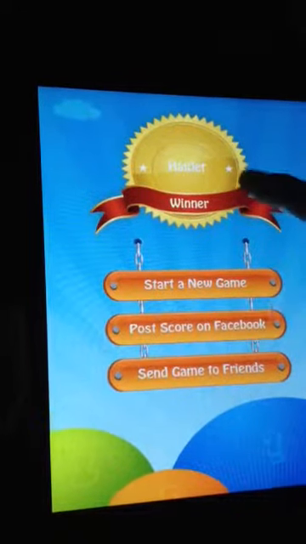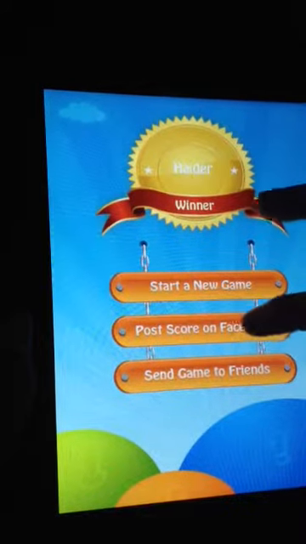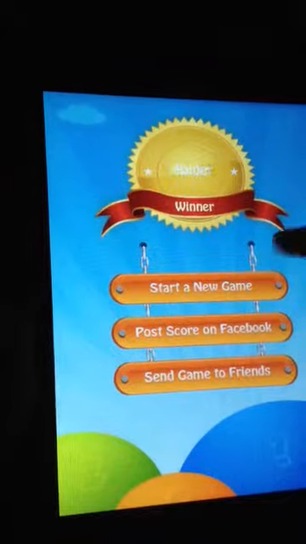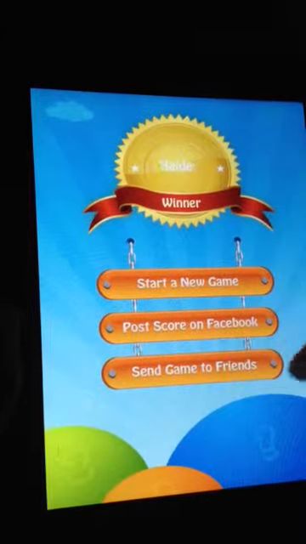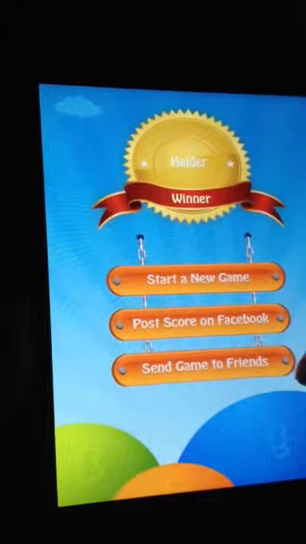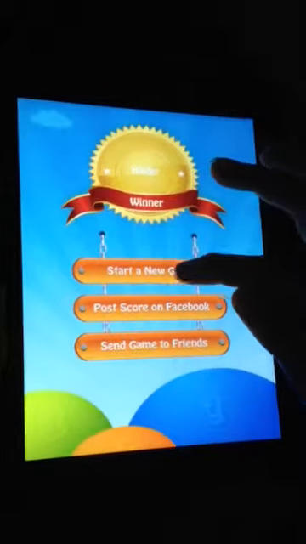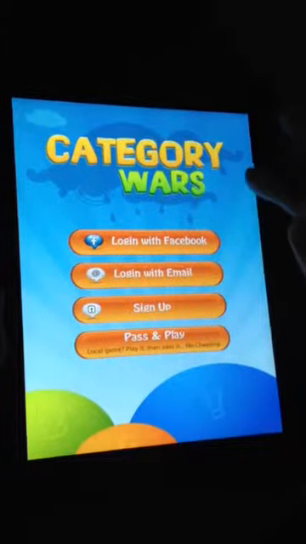We can post the score that we achieved on Facebook, and send the game to a friend. All these things we can do, then we can start a new game from here. Okay.